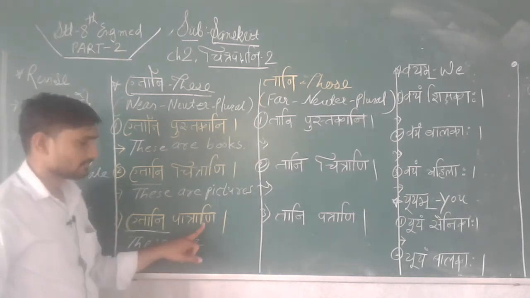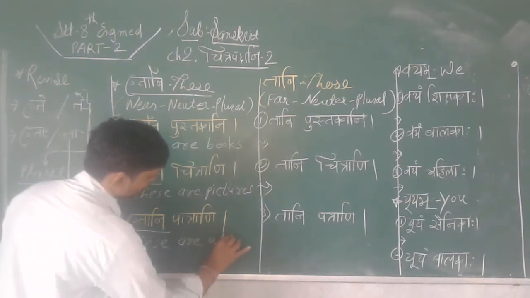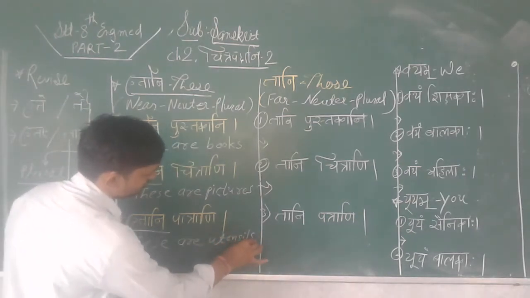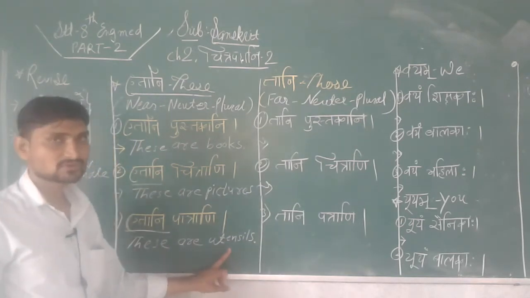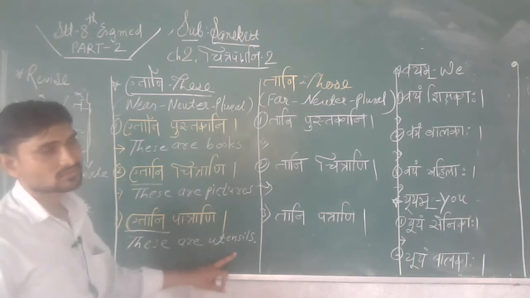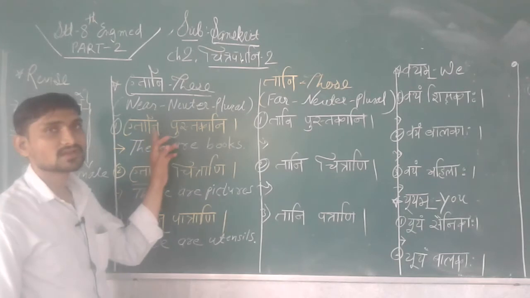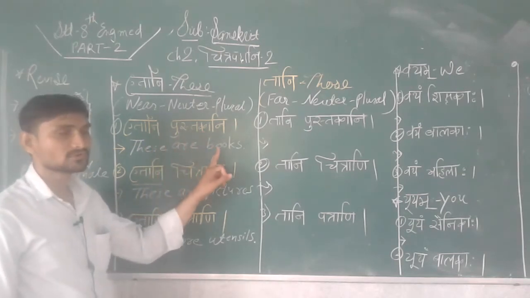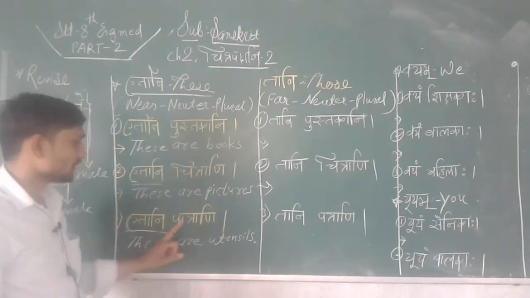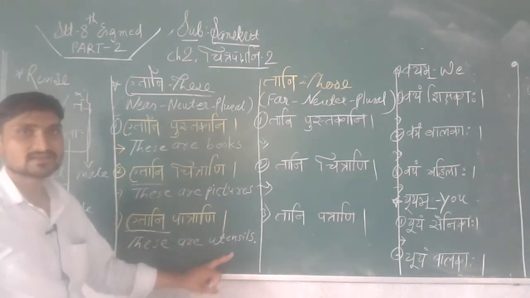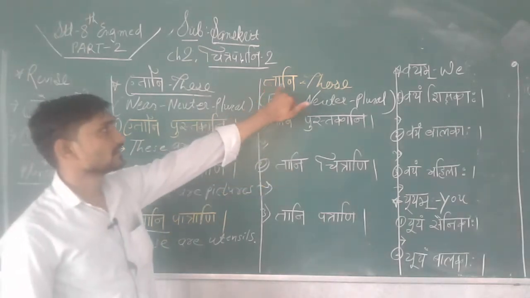These are, and patrani means utensils, and vessels also we can use there. These are vessels this way also, and these are utensils also we can say students. These are the sentences belonging to etani pustakani, these are books. Etani chitrani, these are pictures. Etani patrani, these are utensils. Okay, understood students?